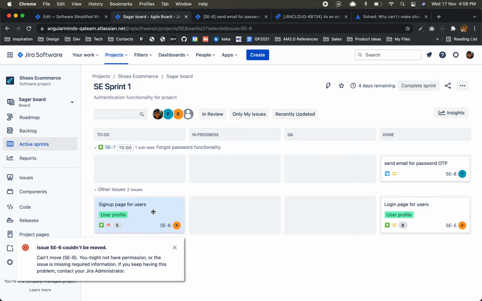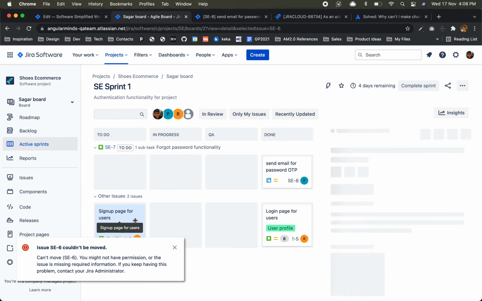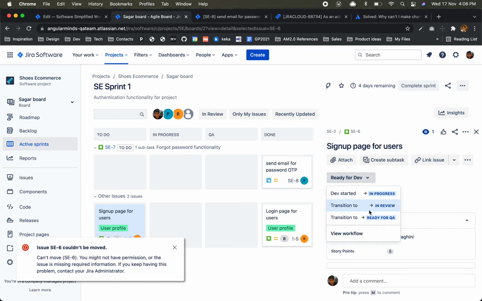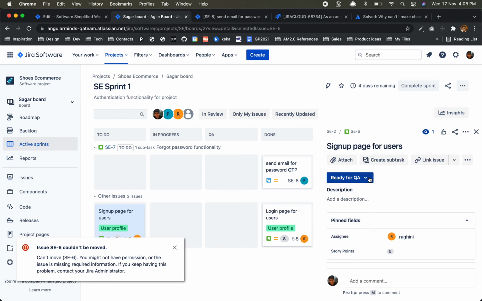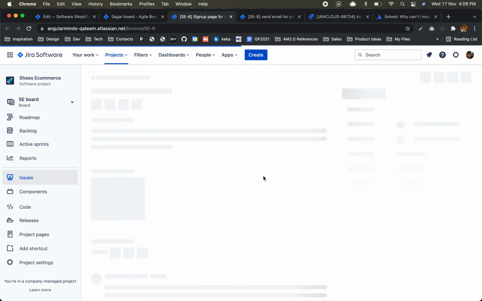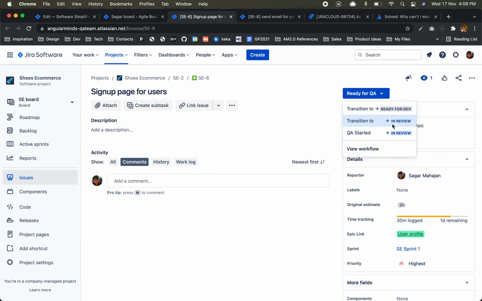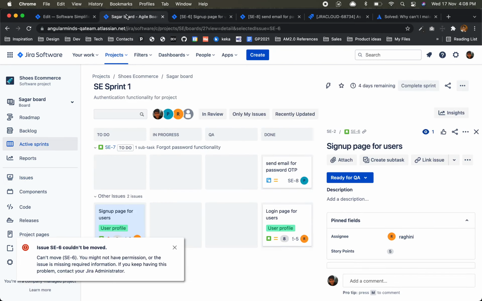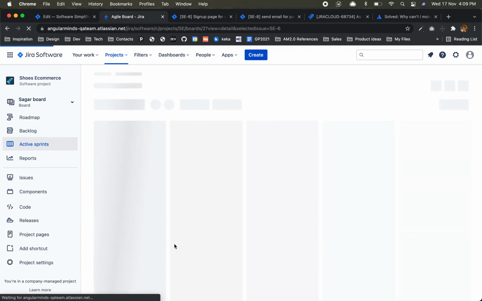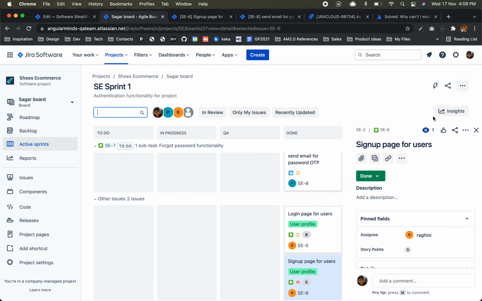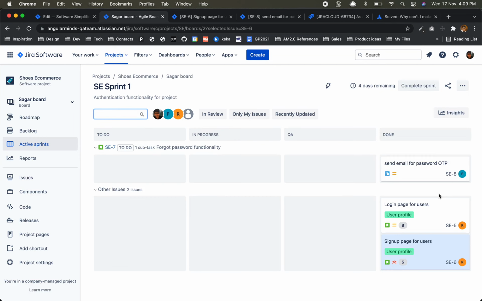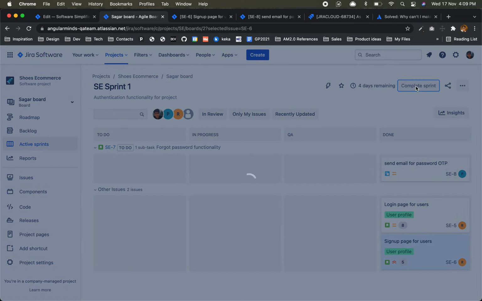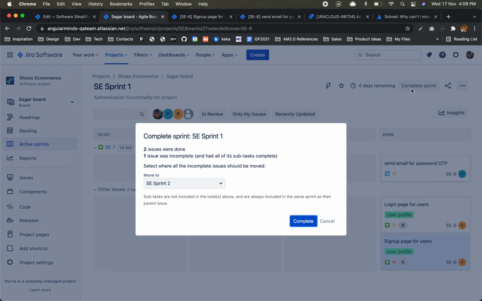Okay, I don't think so. There is an error. So we want to make this also go directly from ready for dev to ready for QA. I went. Ready for QA, in review. After in review, done. Now all are done. Everything is done. So it's time to complete our what? Sprint. We completed before time, 4 days early.